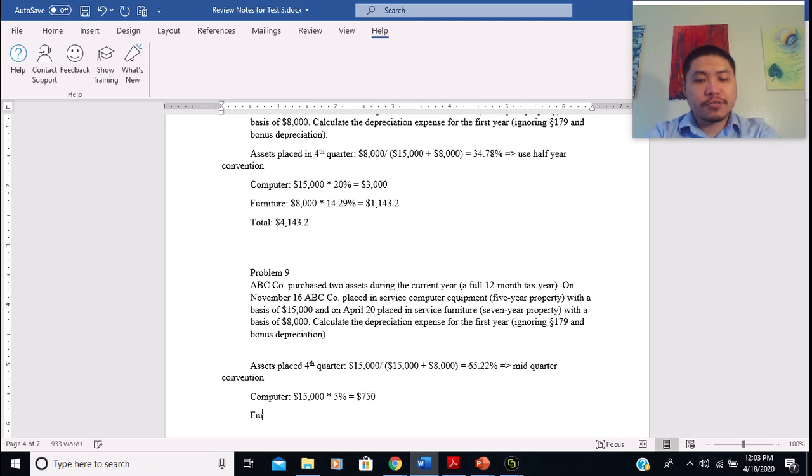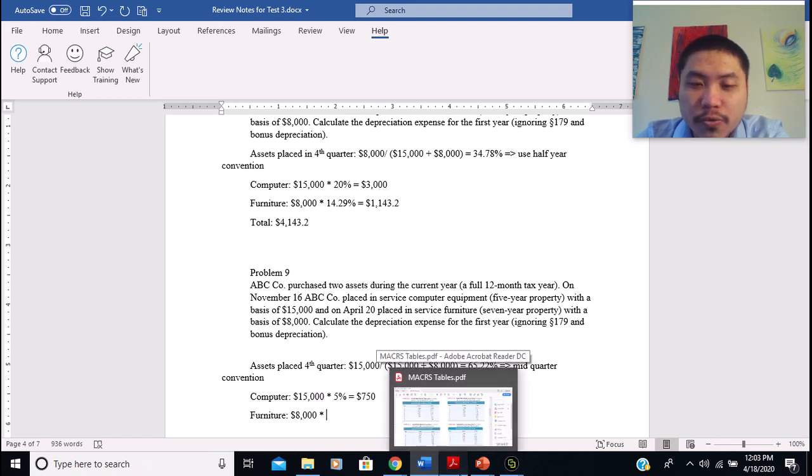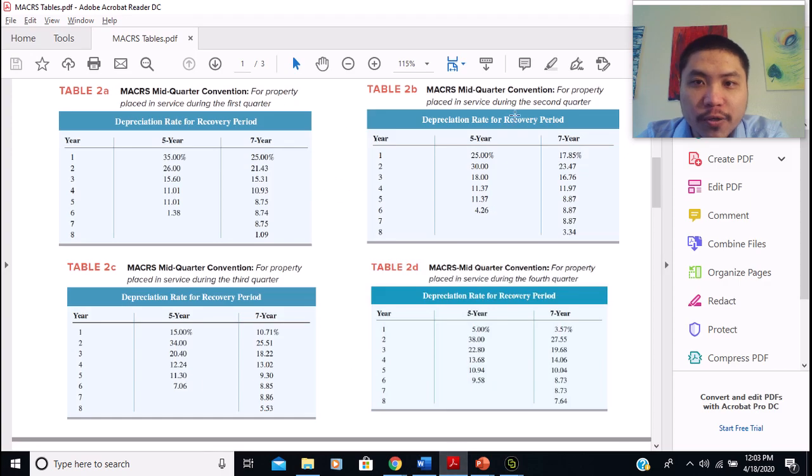Alright, what about the furniture? So we know the initial base is $8,000. So now let's go find the percentage of the furniture, right? So we know the furniture is placed into service in April, right? So April is the second quarter, so we go to the table, find the second quarter. So this is the second quarter table, right? And we know the furniture is the 7-year property, and we're trying to calculate depreciation expense for the first year. So the percentage is going to be 17.85%, right?